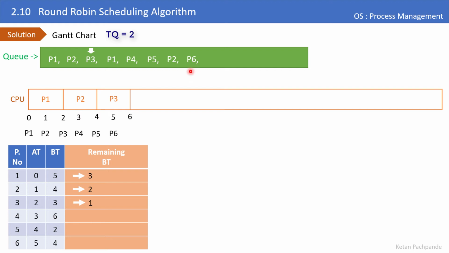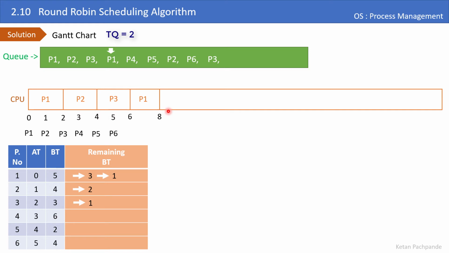At time t is equal to 6, process P3's time quantum is over. That's how I have to put back that process in the queue. So I have to put the process P3 back in the queue and repeat the process. Let's increment the head now. It will point to the next process in the queue, that is P1 now. Let's schedule the process P1 for 2 time units and decrement the remaining burst time to 1.